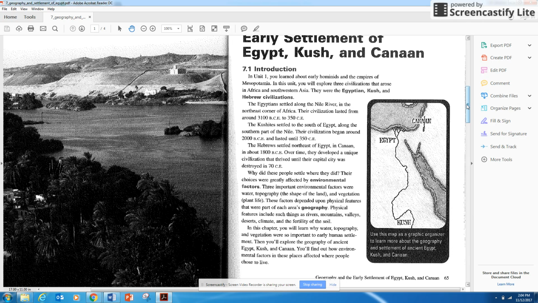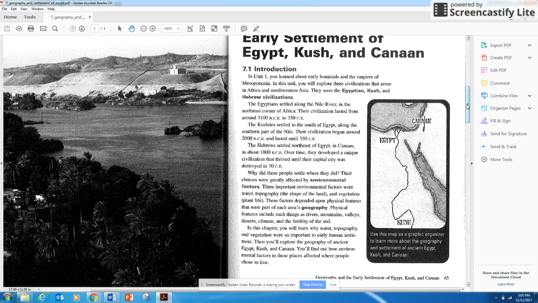The Cushites settled to the south of Egypt, along the southern part of the Nile. Their civilization began around 2000 BCE and lasted until 350 CE. The Hebrews settled northeast of Egypt in Canaan in about 1800 BCE. Over time, they developed a unique civilization that thrived until their capital city was destroyed in 70 CE.